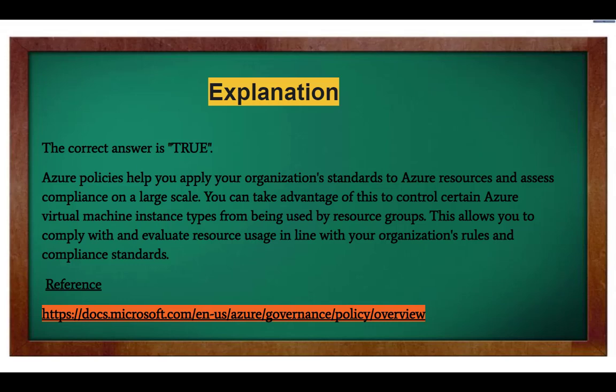Azure policies help you apply your organization's standards to Azure resources and assess compliance on a large scale. You can take advantage of this to control certain Azure Virtual Machine instance types from being used by resource groups. This allows you to comply with and evaluate resource usage in line with your organization's rules and compliance standards.